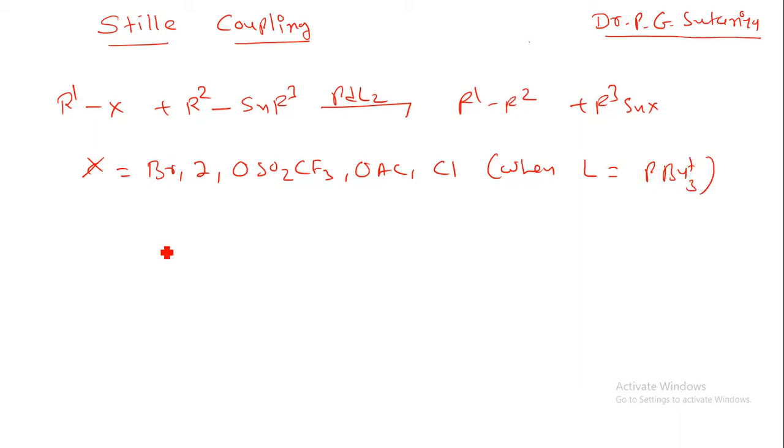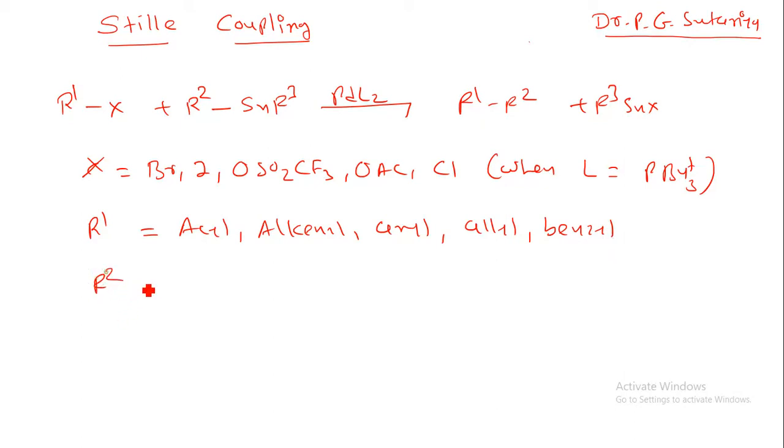Okay, so this is the condition for the X group. Suppose we talk about R1, that can be an acyl group, alkynyl group, aryl group, allyl group, or a benzyl group. So this is the variation for R1.